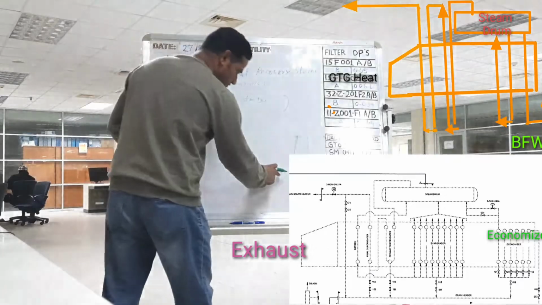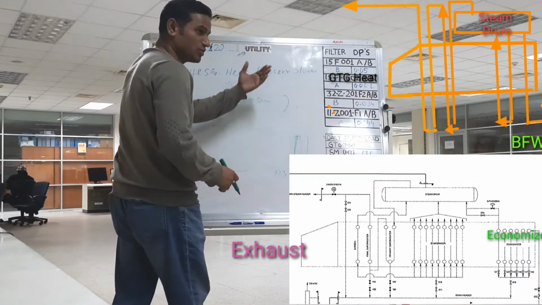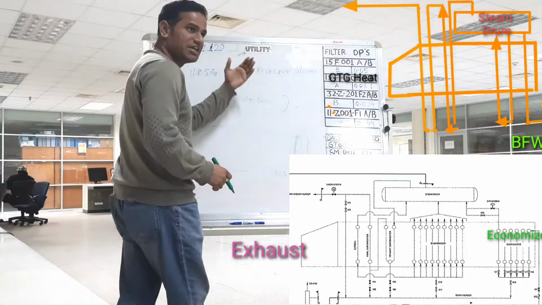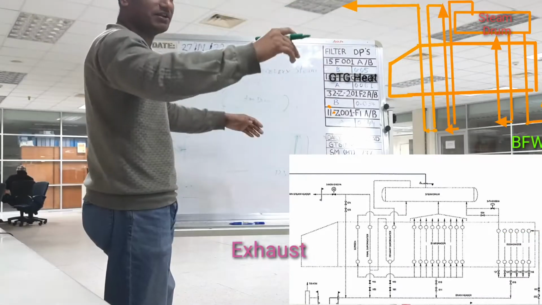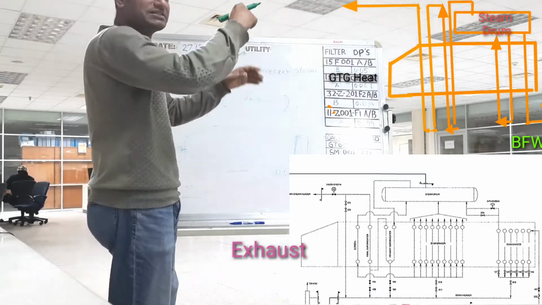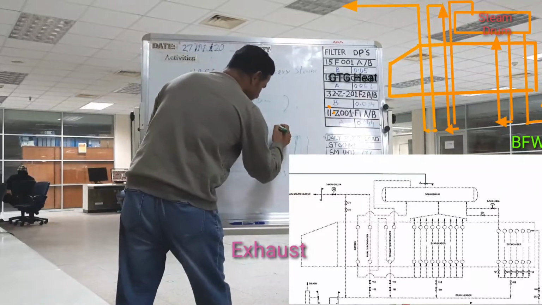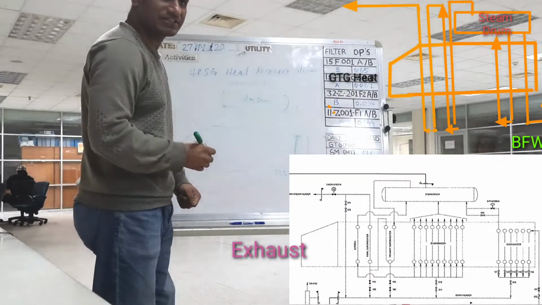So 72.3 ton at 60 kg pressure, when it passes through the economizer, the temperature will increase to 233 degree and the pressure will decrease because the economizer is a tube bundle. When passing through the tube bundle, the pressure decreases. So pressure comes to around 56 kg and temperature increases to 233 degree centigrade.